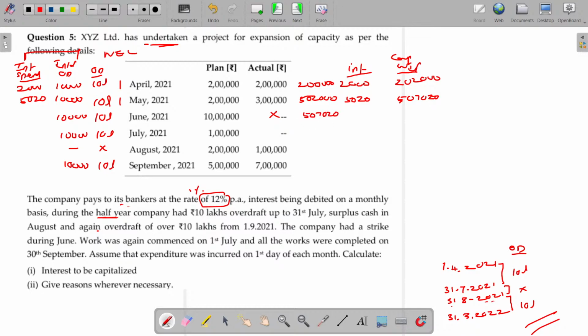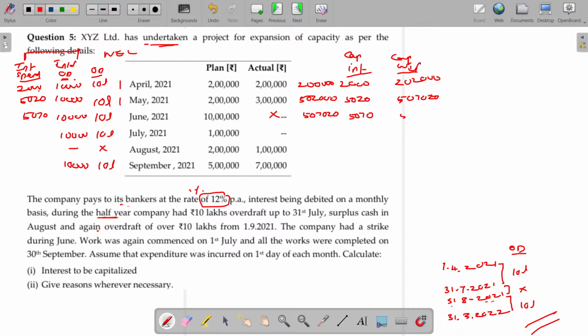Now, what about the interest on this borrowing, this spending? 5,070. I can round up this. So, how much can you capitalize? Okay, capitalized interest. Interest on the spending, capital expenditure, and interest for overdraft, between these two, whichever is lower. 5,070.